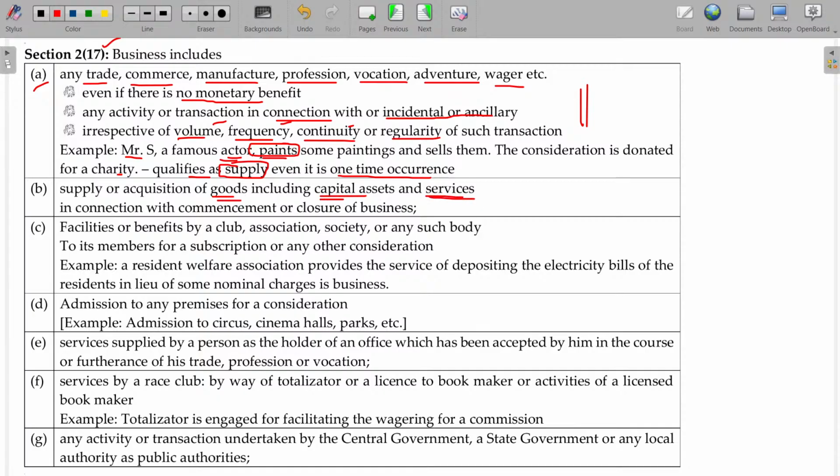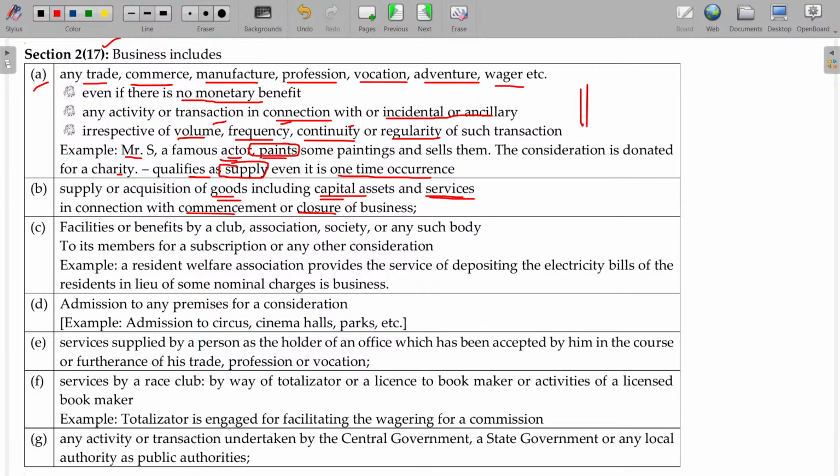Acquisition of goods, capital assets and services. For the commencement or closure of the business, also business. If you want to start a stationery mart, I need to purchase stationery, and I need to purchase a shelf, rack, bureau and all. I need to get some skill, talent for installing the accounting software. So purchasing the raw materials for selling will be goods, and some machines, weighing machines, billing machines, and bureau and shelf, all we purchase, no, capital goods.